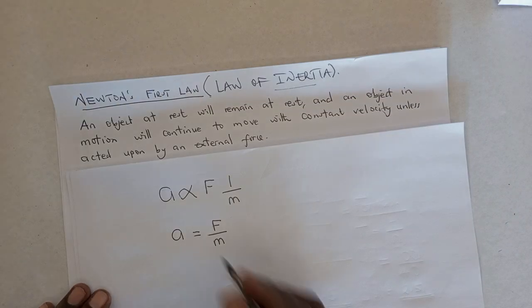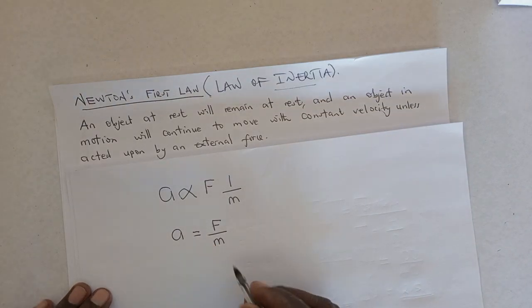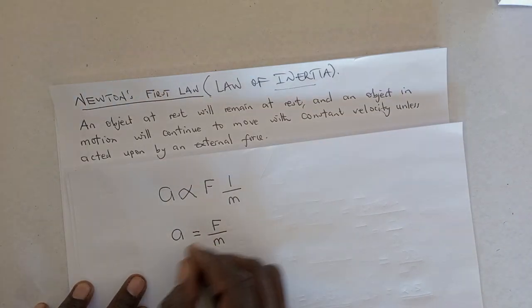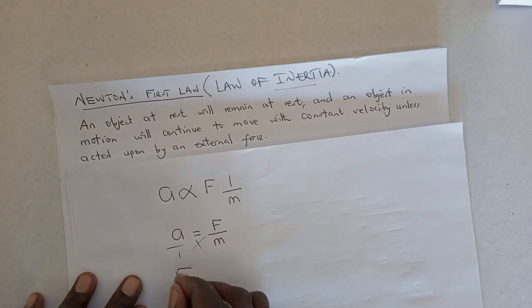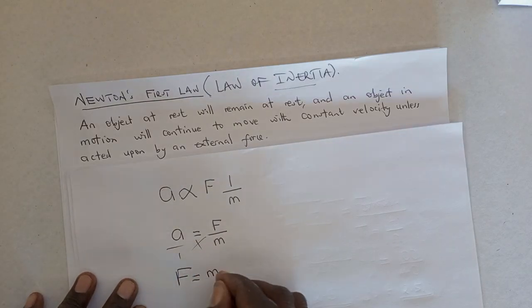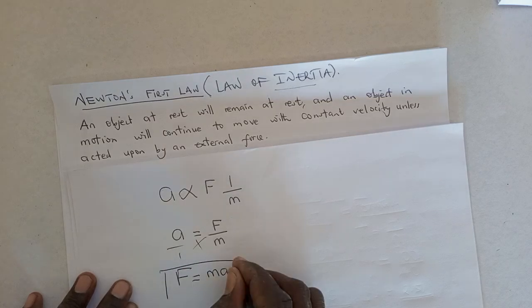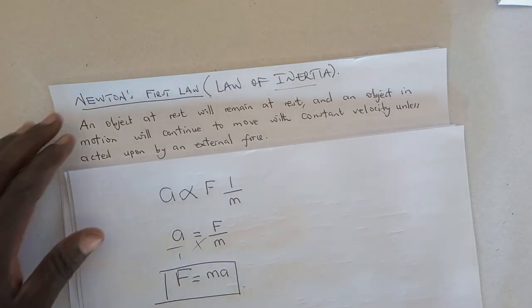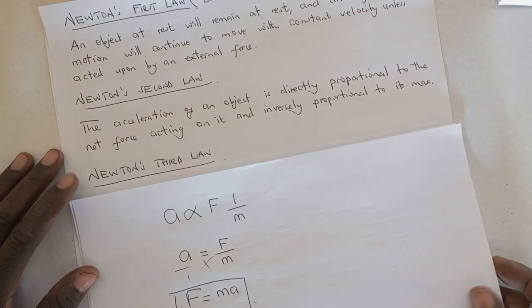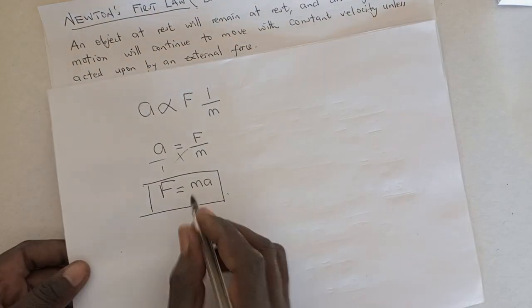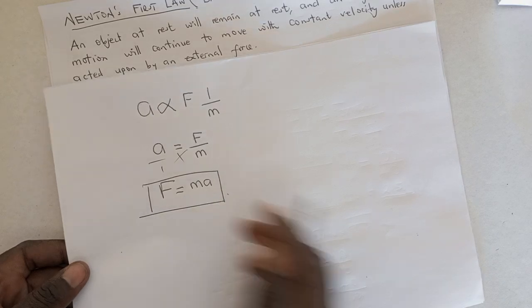Now, at this point, as you all know, we have this formula in physics. You have to make F the subject of the formula. So we are going to say force is equal to mass times acceleration. This is the formula for force. This is where we get the formula for force from Newton's second law of motion. As in this, force is equal to mass times acceleration.